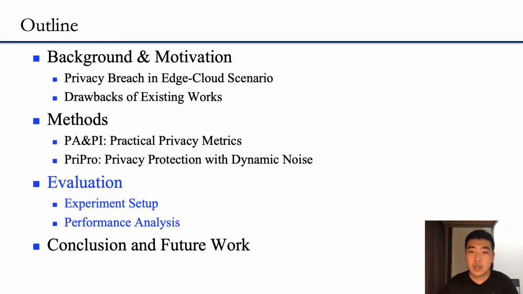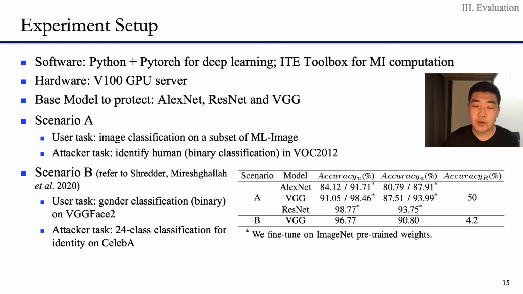For the third part, I will show the evaluation results of the proposed PA and PI metric and the PriPro protection method. Before I start to show the results, here is the general setup of our experiments. We use PyTorch for model implementation and Entity Toolbox for MI computation. All our experiments are conducted on a V100 GPU server. We use XNight, ResNight, and VGG models to perform privacy protection. They are all famous models in the computer vision area.